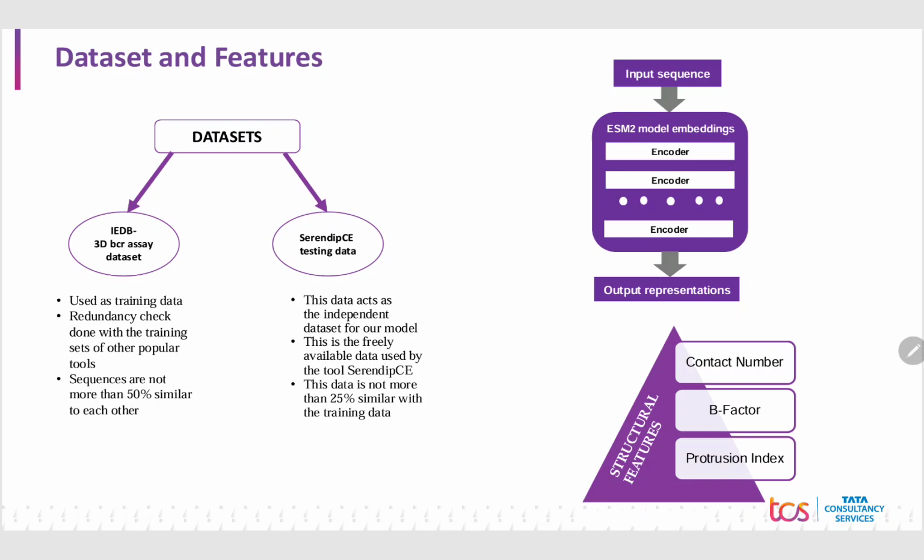For features, we utilize the ESM2 embeddings, and the structural features that we've considered are contact number, B factor, and protrusion index of the protein sequences. These three features represent the locality within the protein, its flexibility, and the shape of the protein.